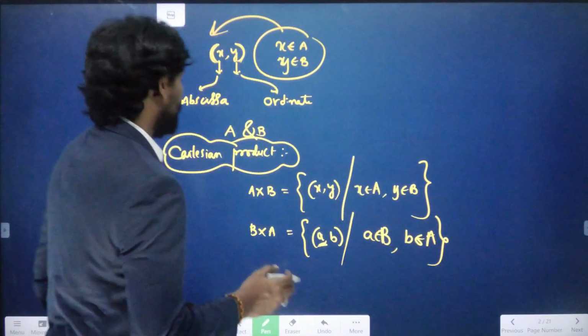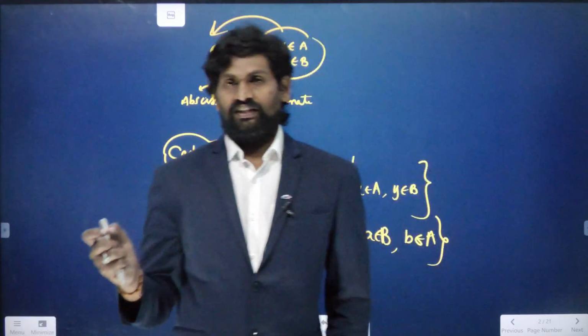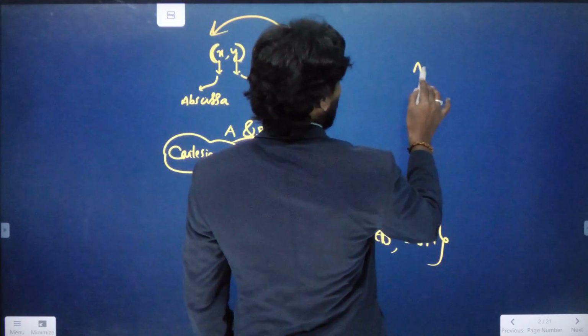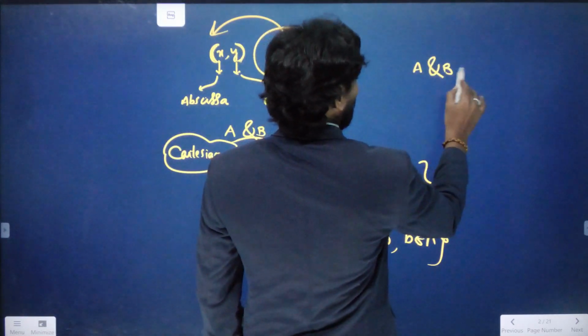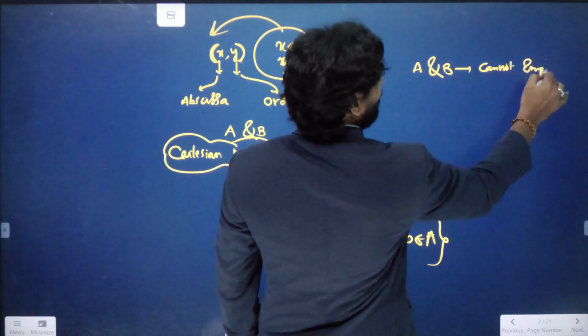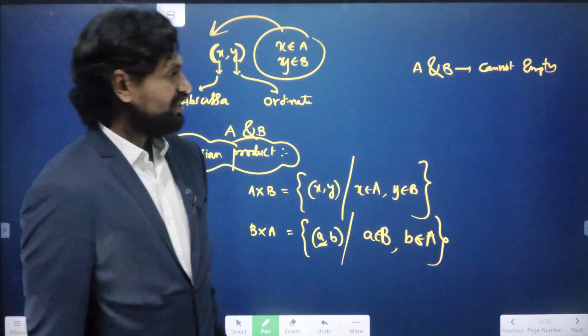To write any two sets in the form of a Cartesian product, the two sets cannot be empty sets. A and B cannot be empty sets. Empty sets are nothing but null sets; there is no element in that set.